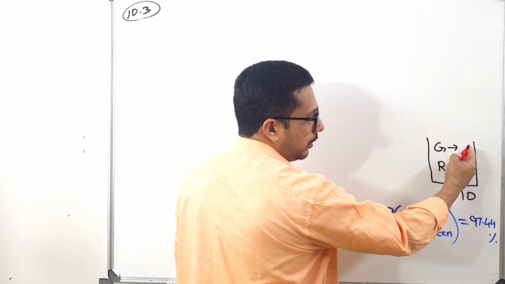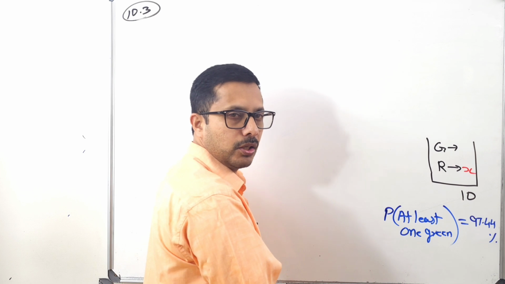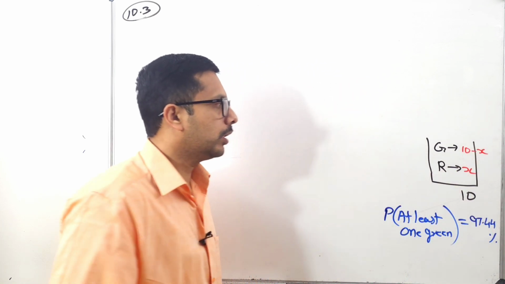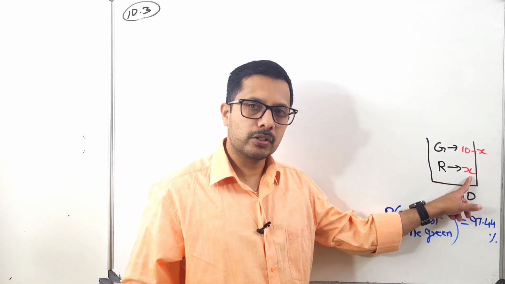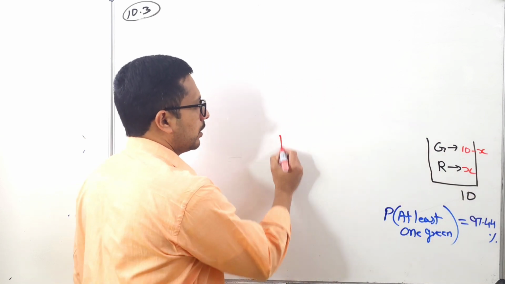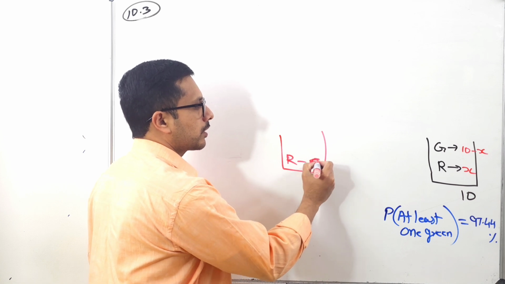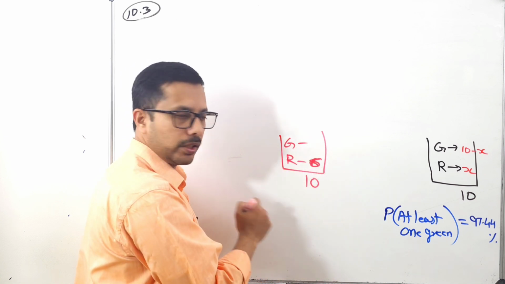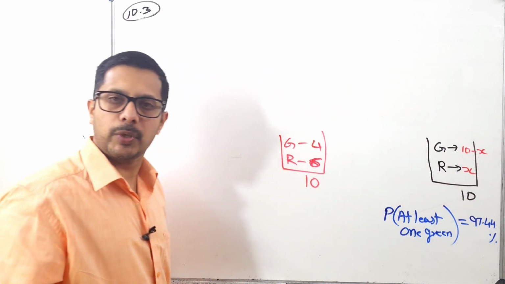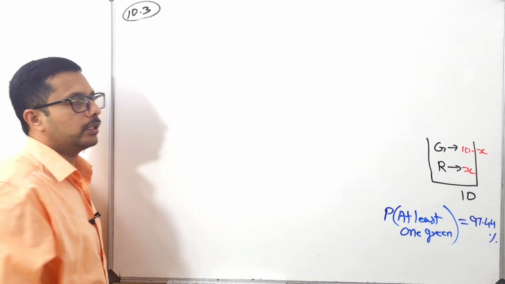So now how many green balls are there? Red ball, I call the number of red balls as x. So is it not 10 minus x number of green balls? Am I right? So now number of red ball is x. So what is the number of green balls? 10 minus x. It's not a difficult concept. Okay, guys, it's very simple. Total is 10. Okay, red ball, let's say 6. Then how many green balls? How can I find? 10 minus 6. That is 4. Am I right? Similarly, 10 minus x. So I called red ball as x and the green ball as 10 minus x.